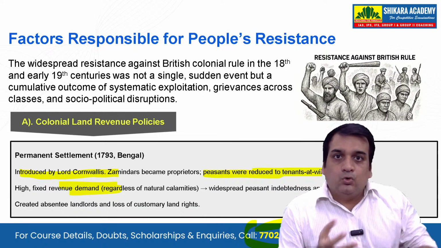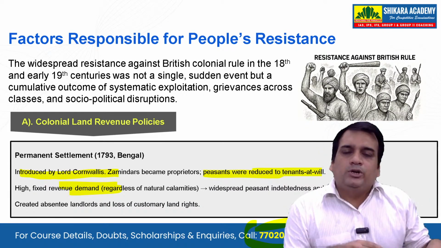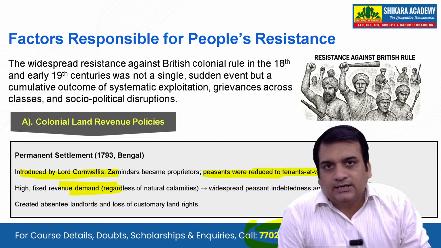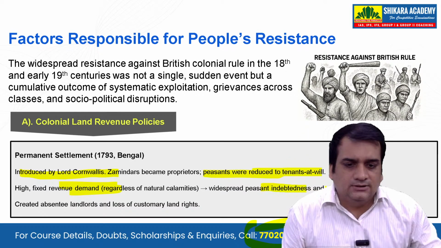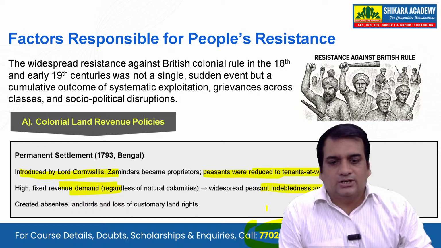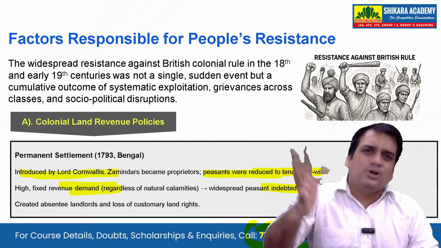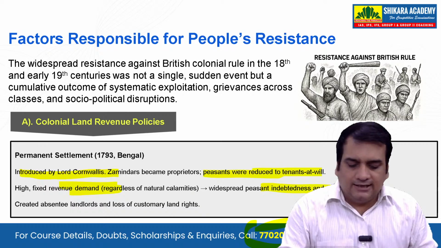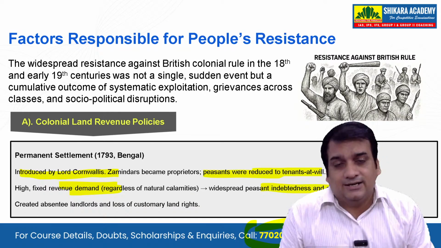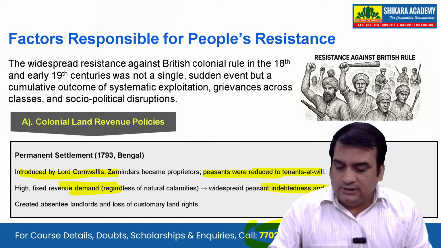Now, who is actually going to suffer through that? The Jamindars will not suffer. The peasants are going to suffer. So widespread peasant indebtedness and evictions happened, because at that time, and even today, when we talk about agriculture, we know agriculture is rain-fed in India. In India, agriculture totally depends on the rain.